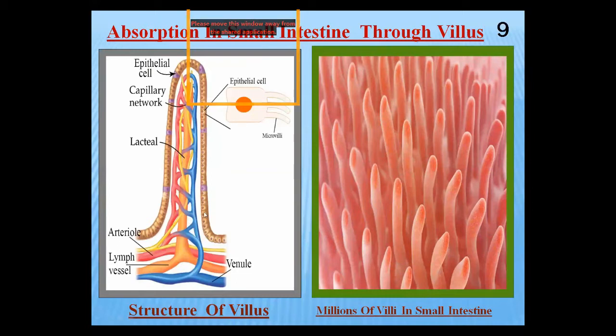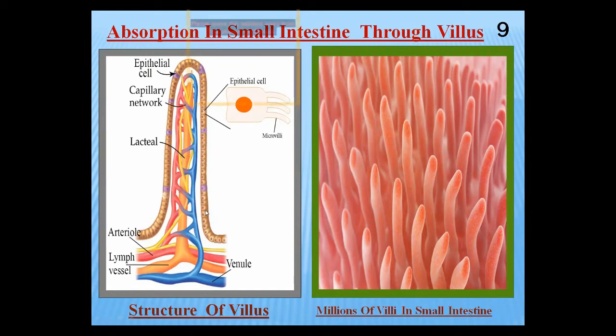Students, villi are also compared to vehicles. Why are they called vehicles? What is the function of vehicles? Vehicles are part of transport, and their purpose is to carry passengers or things from one place to another. Like that, the villus absorbs the food nutrients into the blood capillaries, and from the capillaries into the blood, and the blood carries these nutrients and transports them by the process of assimilation to all parts of the body. This is one more step of digestion in man.